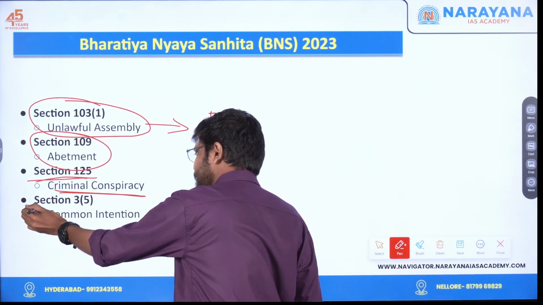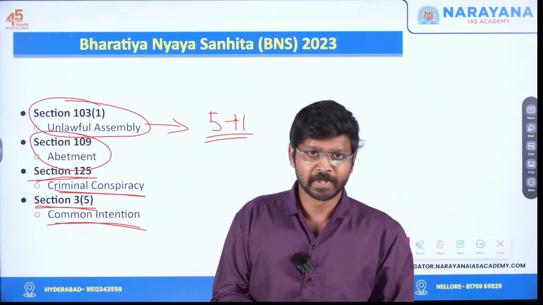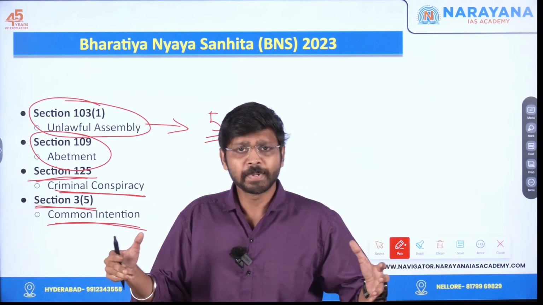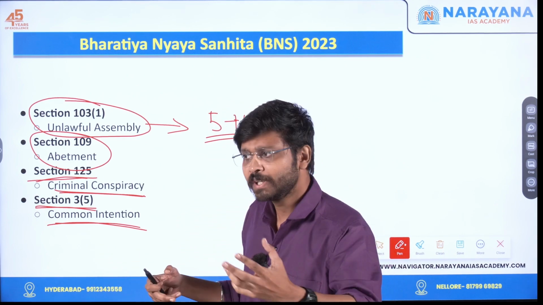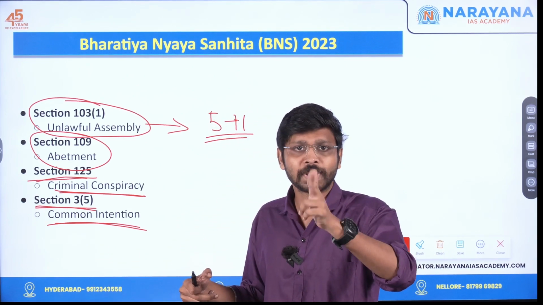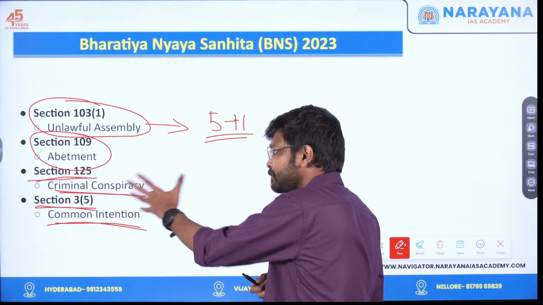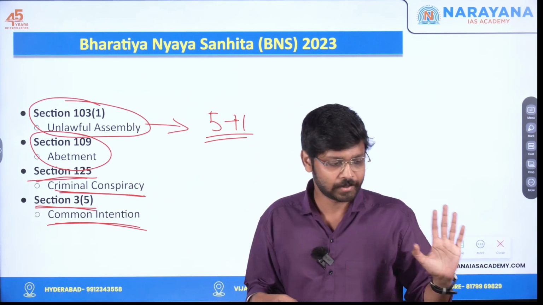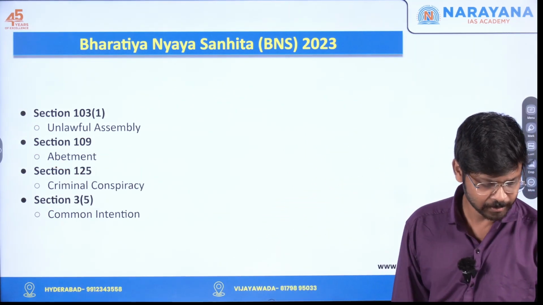Another one is section 35, that is common intention. Again, take that murder example itself. If 3 people are planning to murder someone, only one person will be going to shoot that person, right? But still, 3 of us have the common intention. So at that time, section 35 can be invoked. Okay, so these are the sections of BNS which were involved in this particular case.